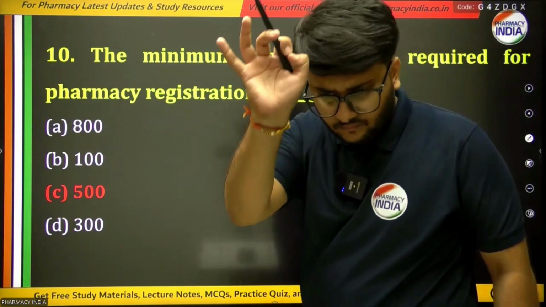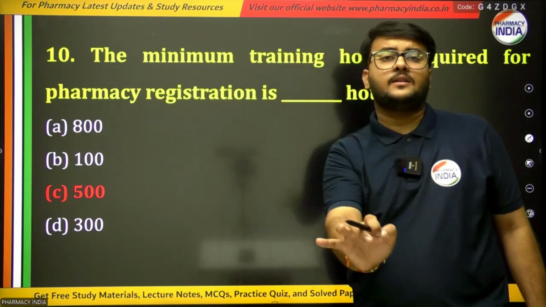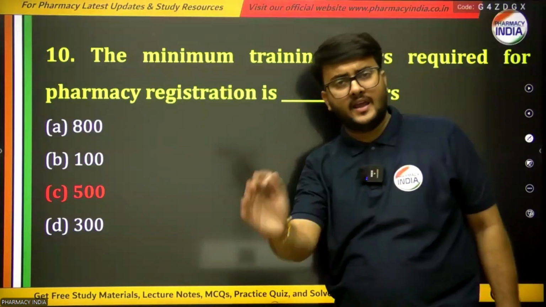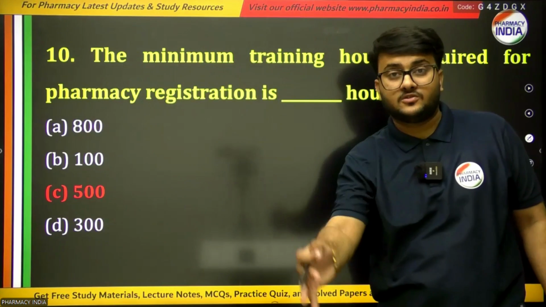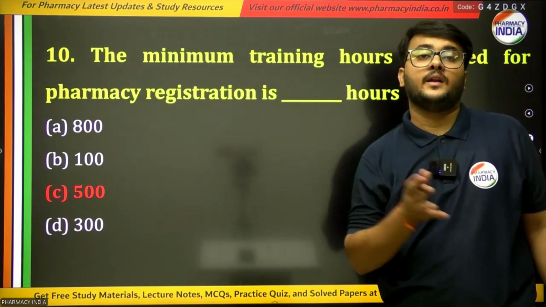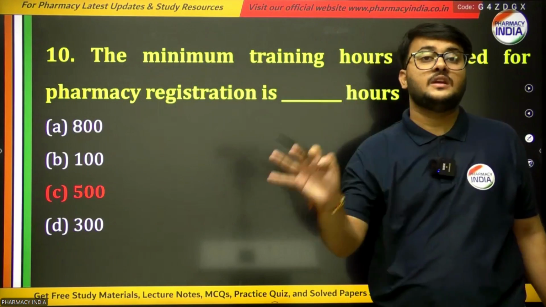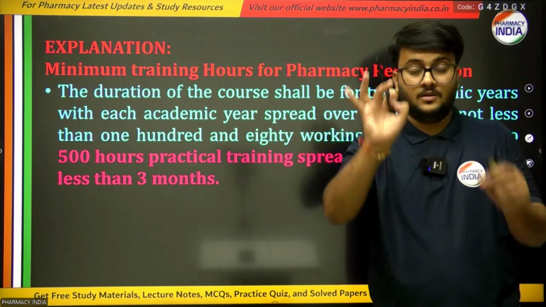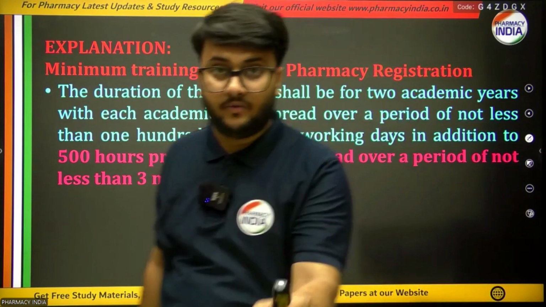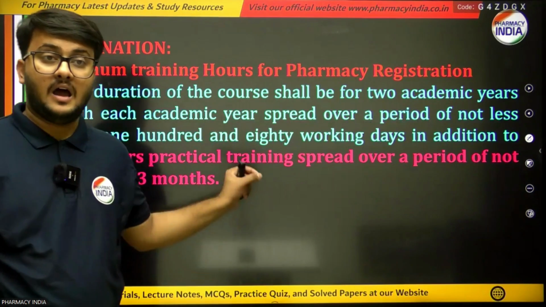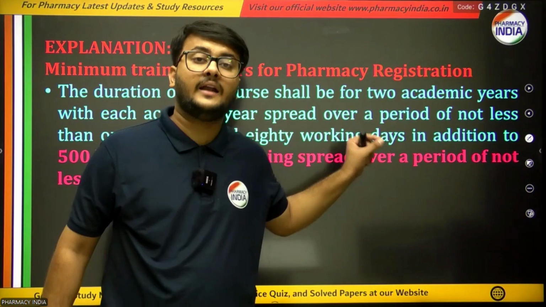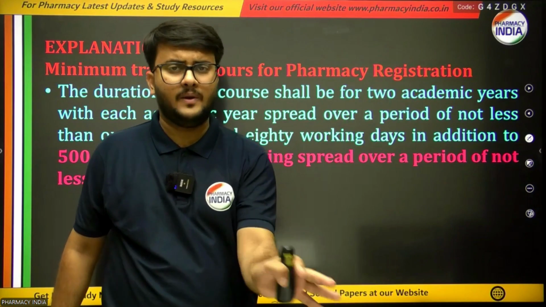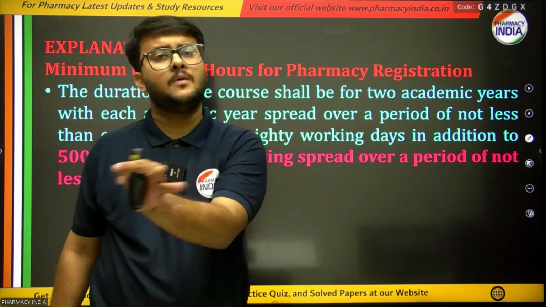The PCI has set a statutory rule: if a student has completed his or her D Pharma and is going to get registration as a registered pharmacist from a particular state, he or she has to submit a training certificate of at least 500 hours. That 500 hours is simply 3 months, a minimum of 3 months.